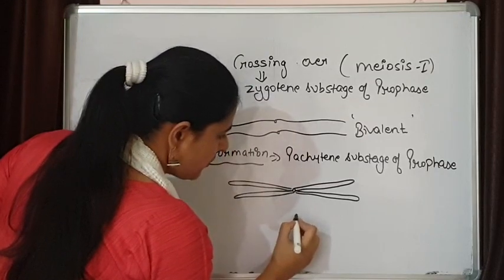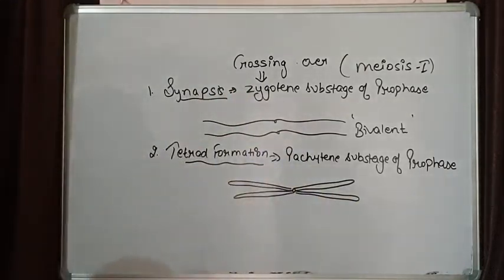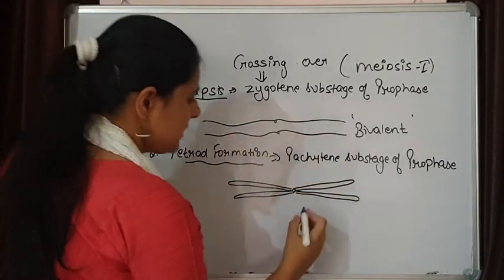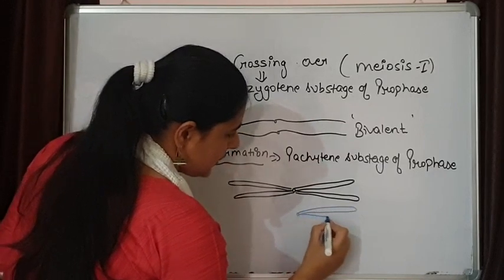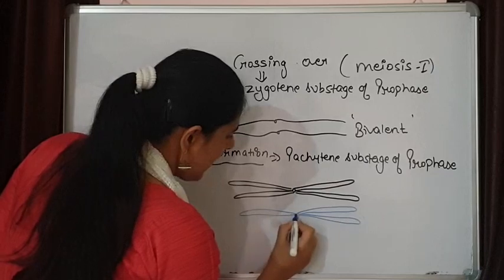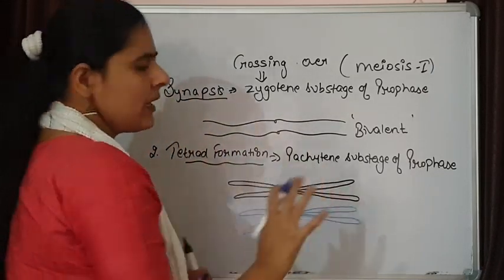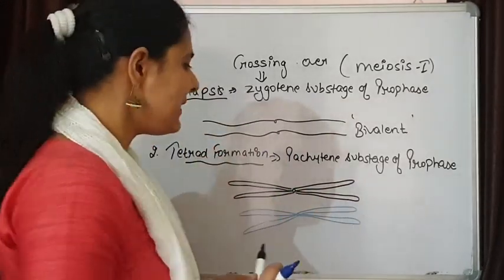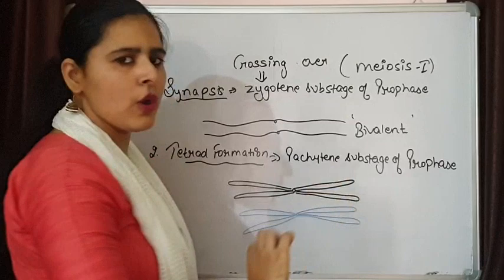This is one chromosome, and I am making it with another color, this is the second homologous chromosome, and because of the separation of the chromatids, a tetrad formation is taking place. So this is a tetrad formation. In this tetrad formation, these are two homologous chromosomes with their chromatids.